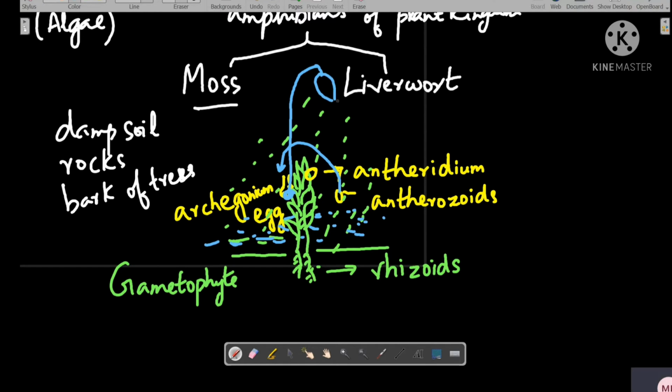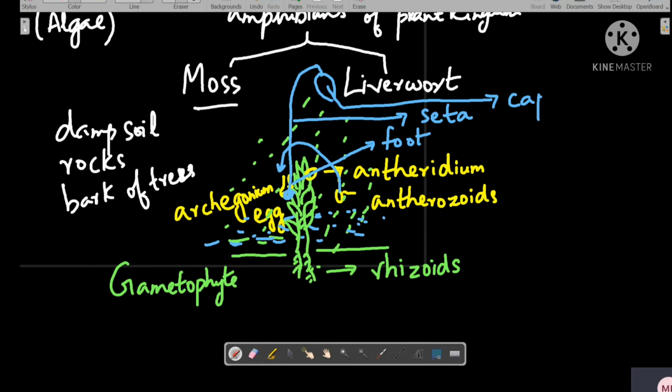The sporophyte is divided into these parts. The part which is attached to the leaf is called the foot. And then there is the seta and then the capsule: foot, seta, capsule. So this part is called the sporophyte.